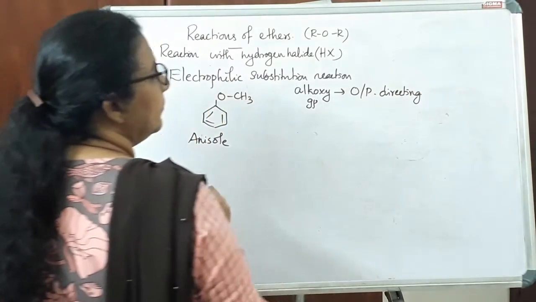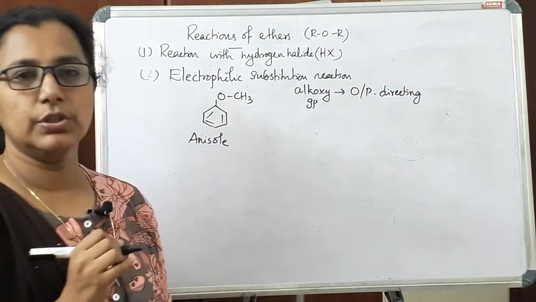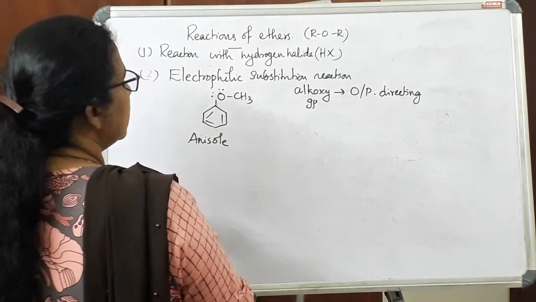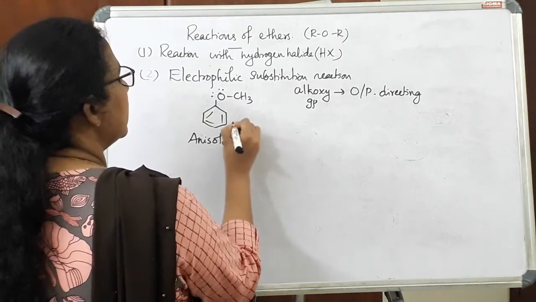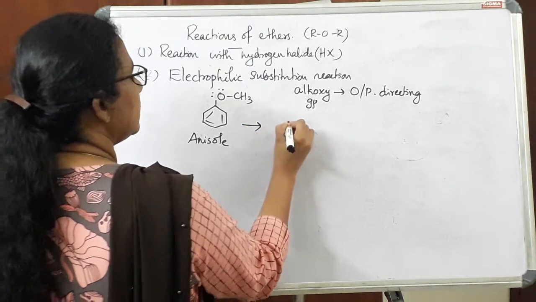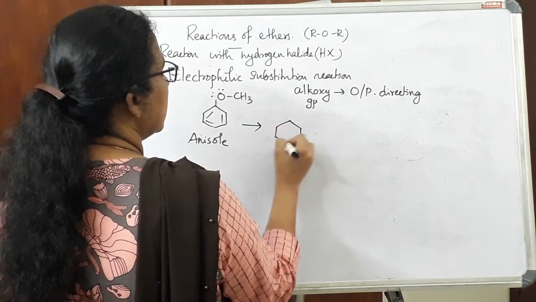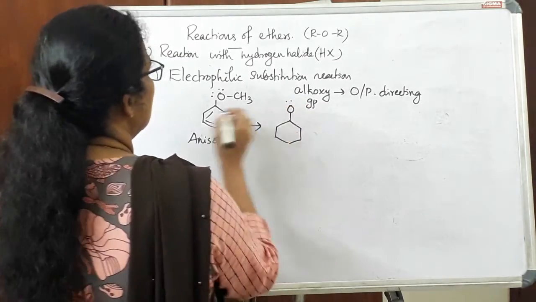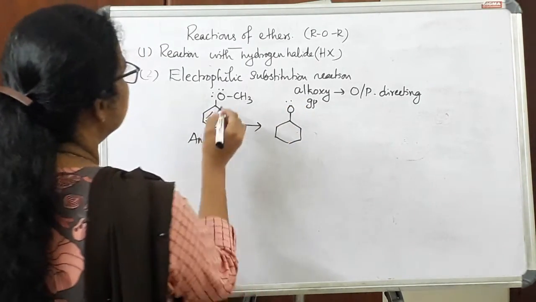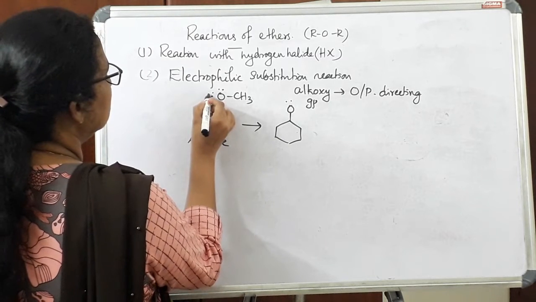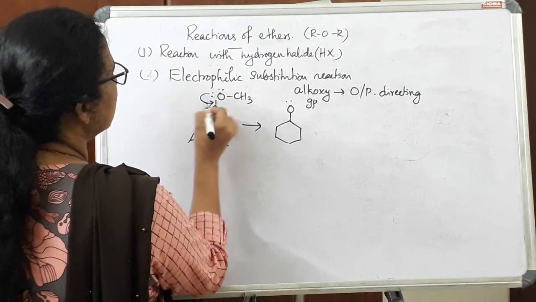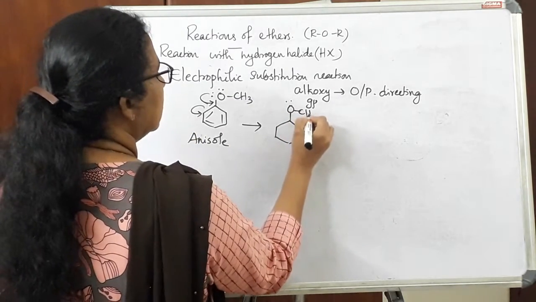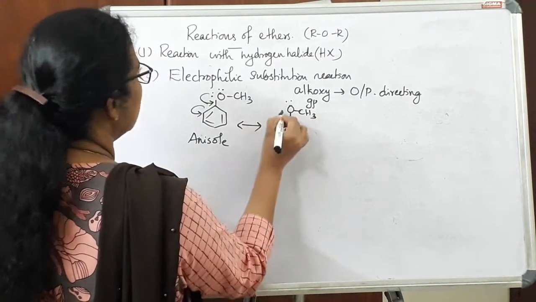We know that there is the possibility of resonance. There are two lone pairs here, so we can draw resonance structures for anisole. First of all, electrons are shifted towards here, and this bond will be shifted towards here, and the first resonance structure will be here.